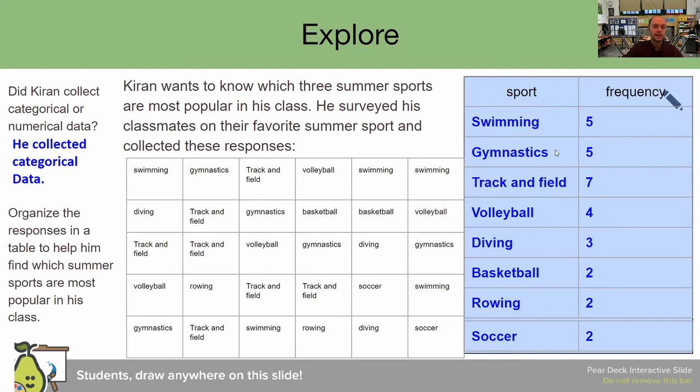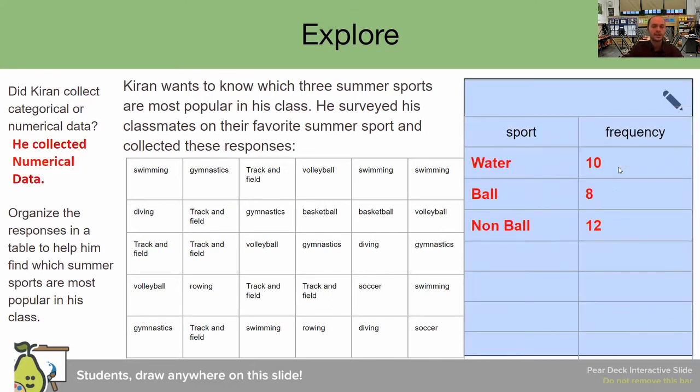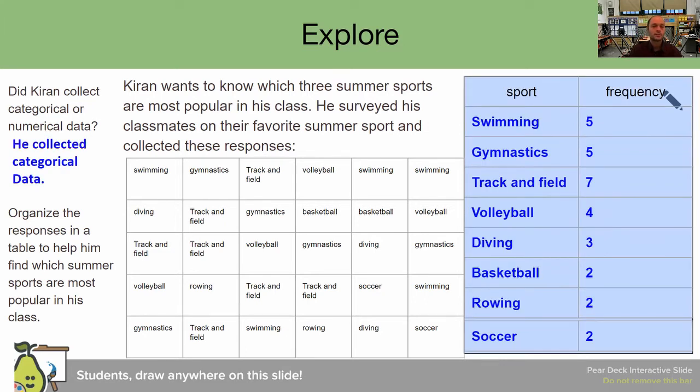So do you see now that this frequency table is more useful than this frequency table? This frequency table does tell you certain things about his class, but it's not enough for us to really figure out which is the most favorite sport. Here we know that it's a non-ball activity, but now we can get more details on it and we see that it is specifically a track and field activity. So good work so far. With that said, let's move on.